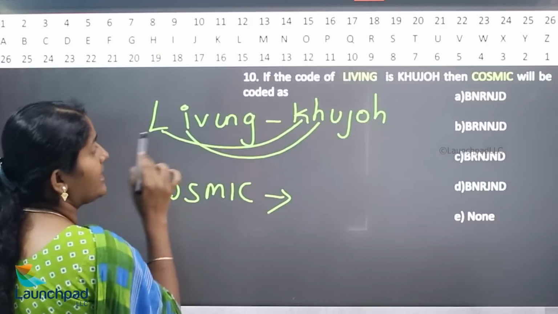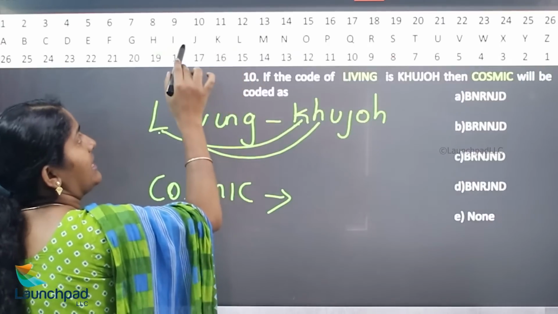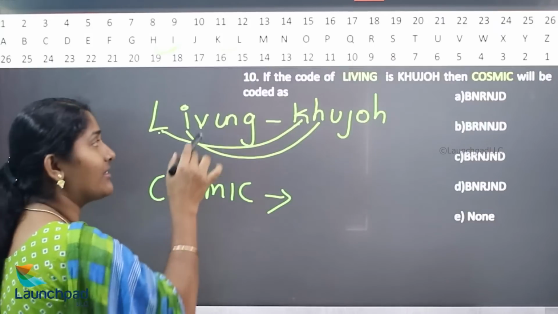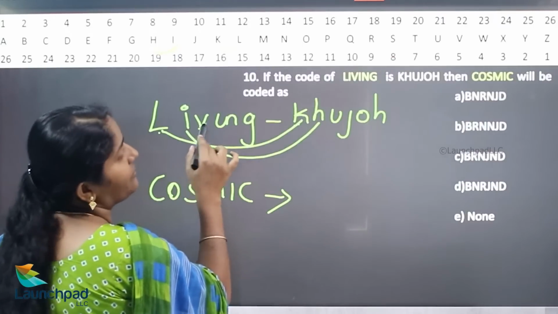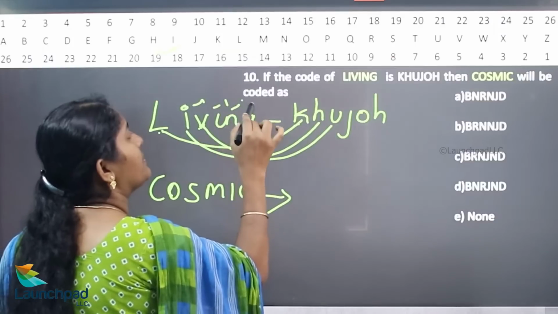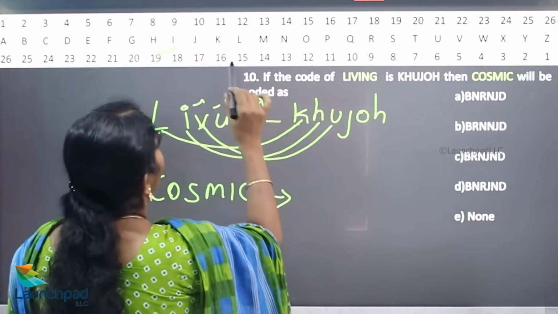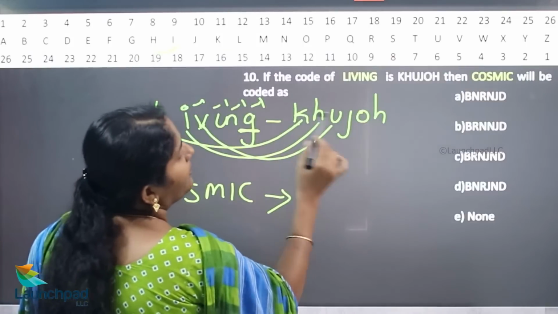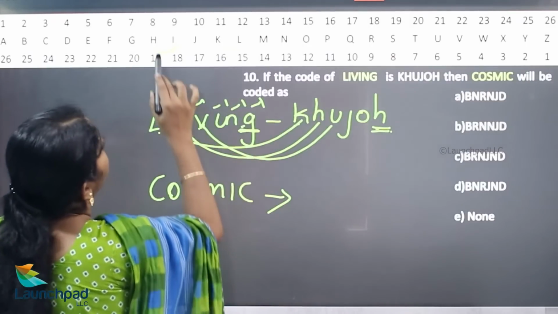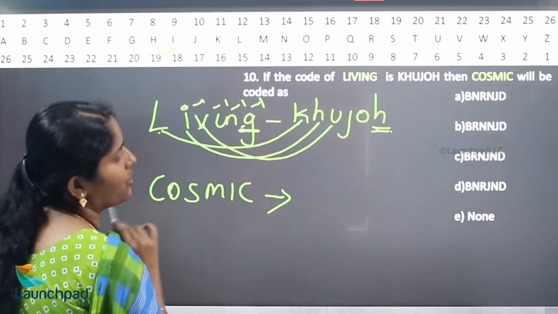What is the previous letter of V? U. So they are taking the previous letter respectively. What is the previous letter of G here? The previous letter of G is F, but they are using H here.